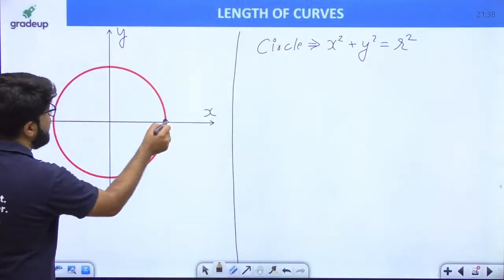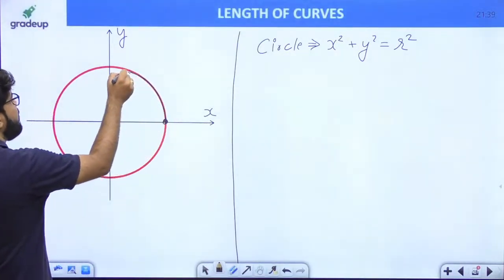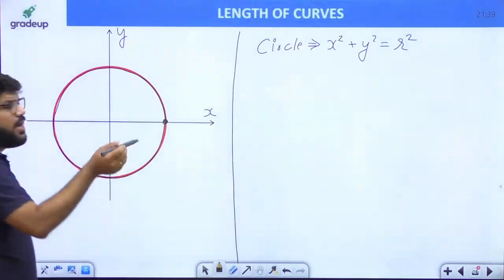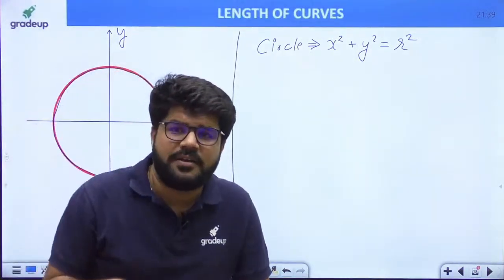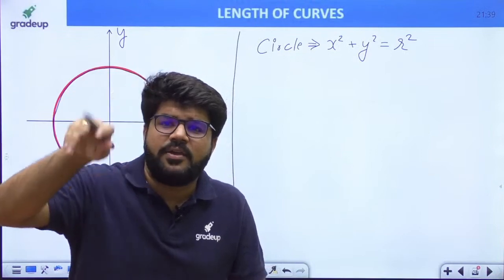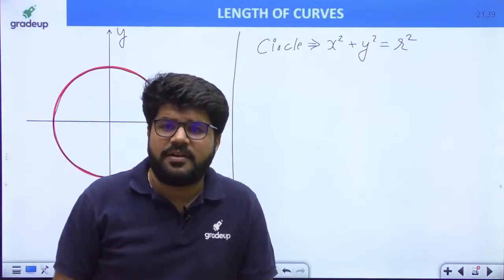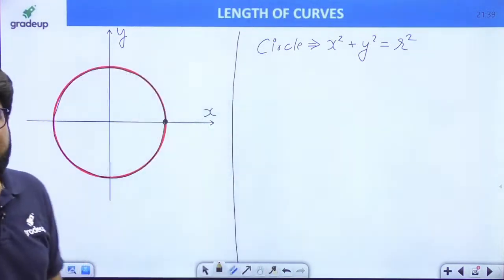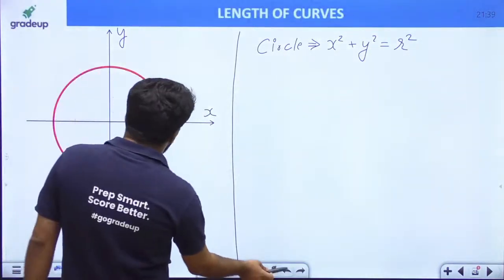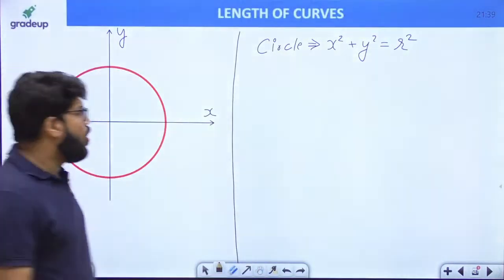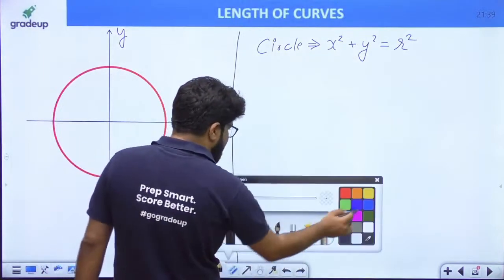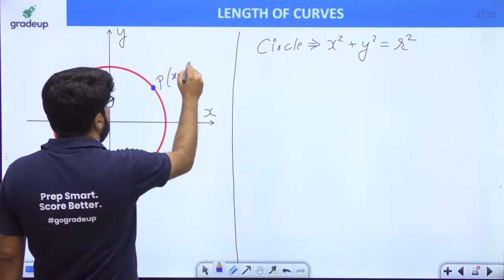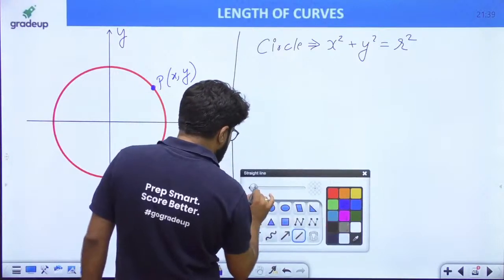That means when I start to travel from a point on the circle, travel through the circle and come back to the same point, what is the total length that I have traveled? I can find this by the length of curve. It is one of the applications of the concept that we have been studying. I can either use the equation of the circle directly, or use it in a different manner. Suppose this is the point P, x comma y. How can I describe any point of a circle?